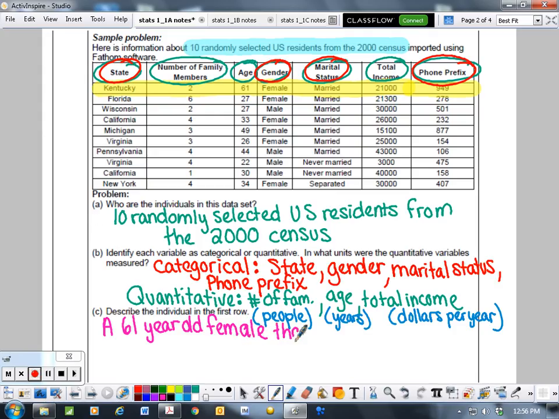That lives in Kentucky. With 2 family members.